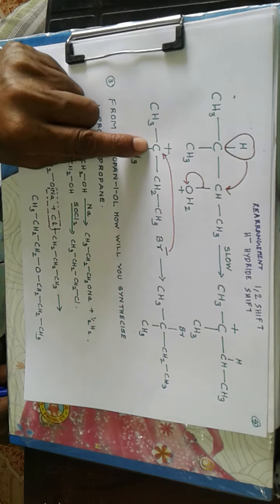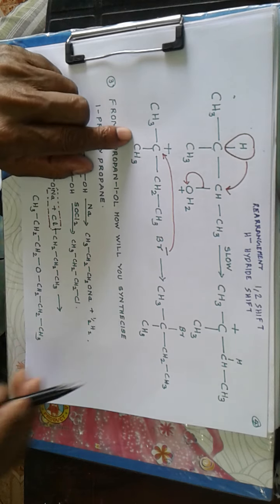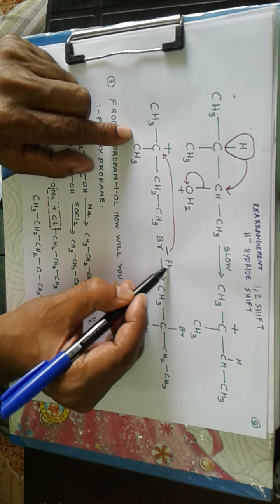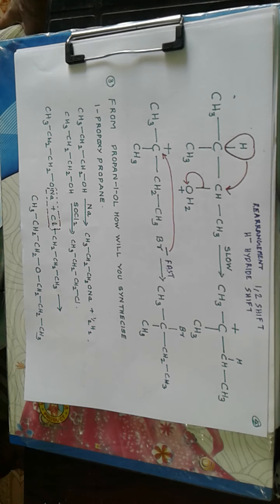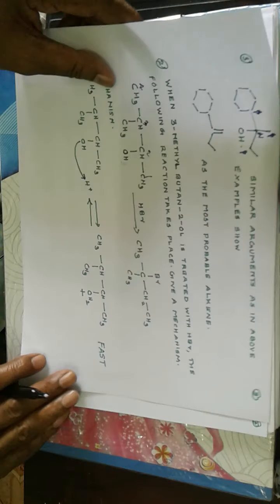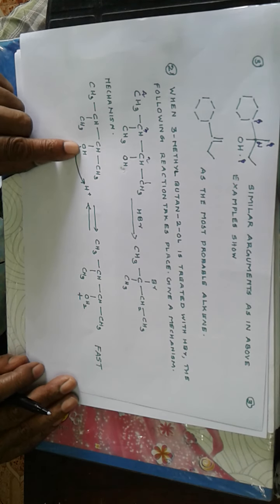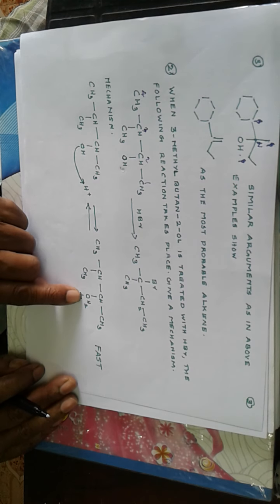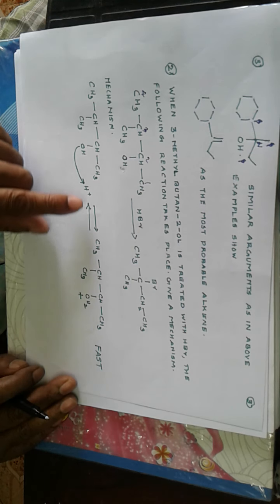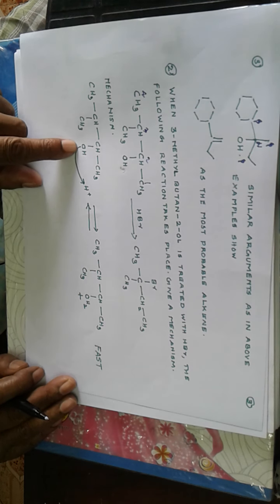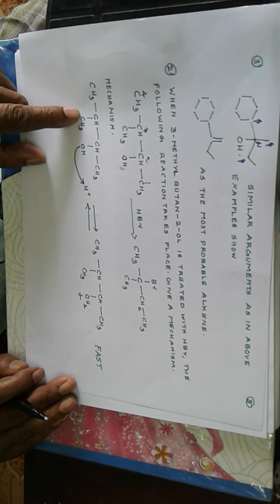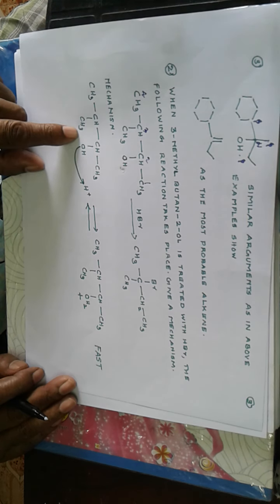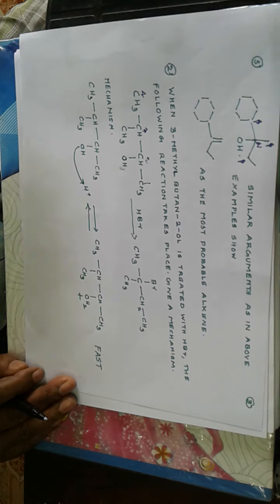Now then, this carbocation is attacked by Br negative in a fast step. So the reaction involves 3 steps. First, the reversible process, that is absorption of a proton by OH group. We get OH2 positive. The reaction is reversible because OH is not a good base. So the species can get reversed back to the free alcohol and H positive.